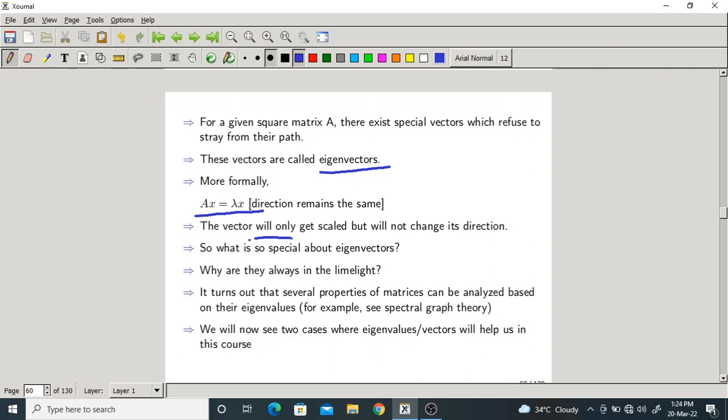So the vector will get scaled, but it will not change its direction. Okay. So as you have studied in our previous courses, the properties of matrices can be analyzed using the eigenvectors or eigenvalues.